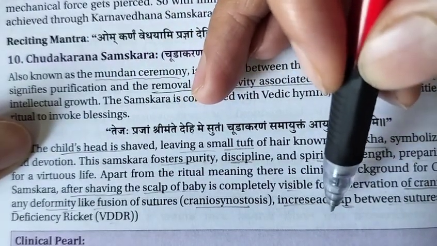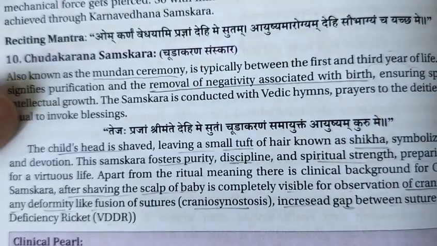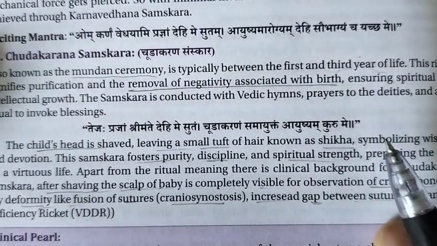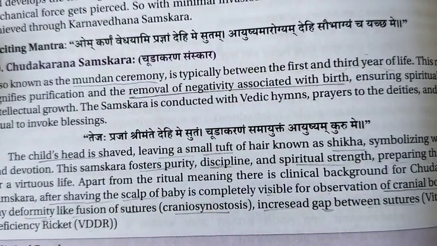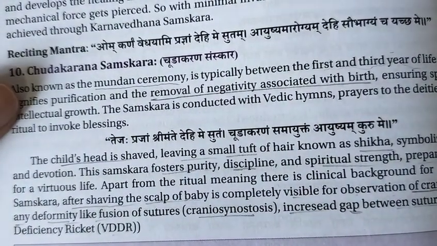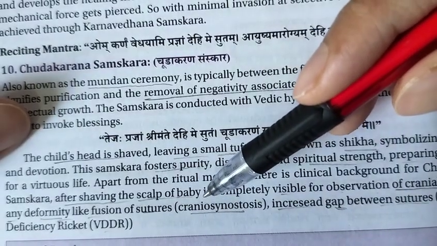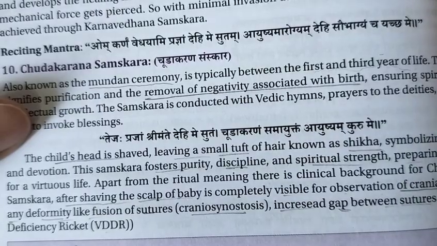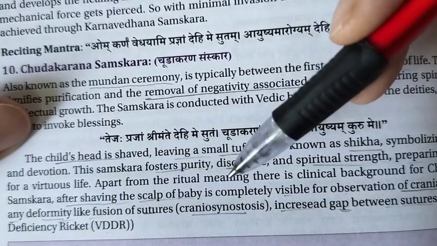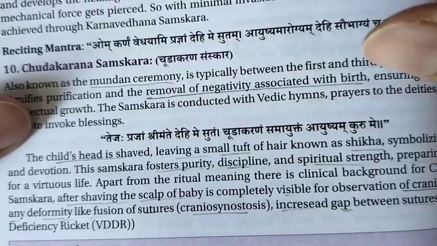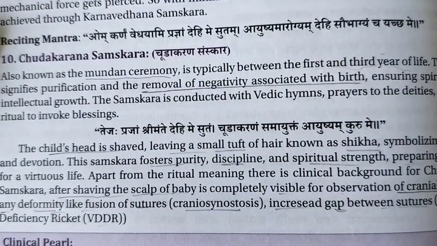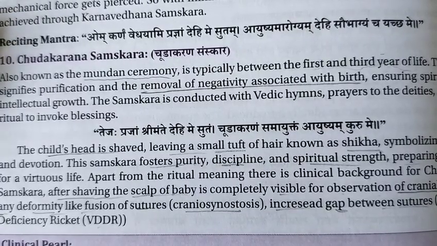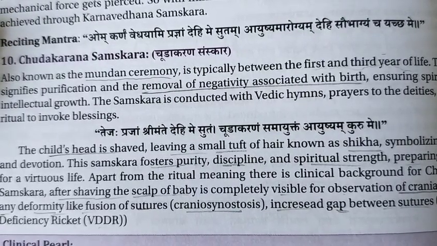It has not only other kinds of importance, but also scientific importance for the visibility of the cranial bones, and any deformity of the sutures can be observed and treated early. What is that? Craniosynostosis, or increased gap between the sutures. We know VDDR, vitamin D deficiency rickets, and such things can be observed at such a small age, so they can be tackled or treated as early as possible, right? So this is the importance of the Chudakarana Samskar in a baby.